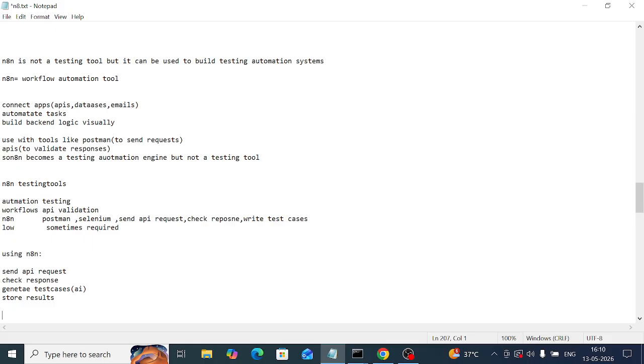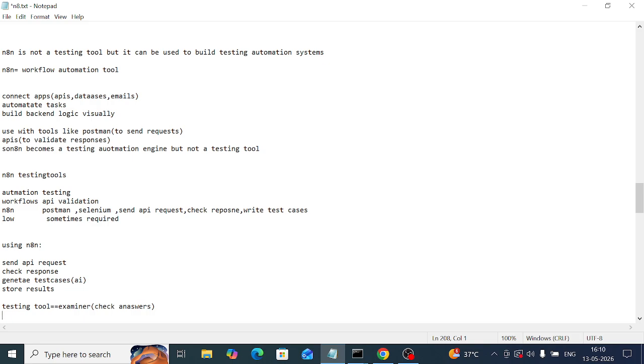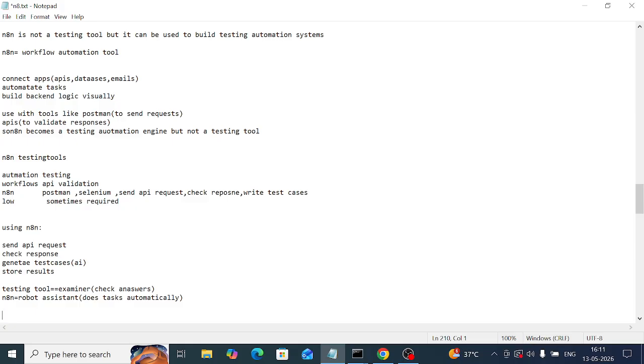A testing tool is nothing but an examiner checking answers. Why I am giving the differences between these two is that nowadays a few people are saying it's a testing tool, but it's not. An examiner checks answers. n8n is nothing but a robot assistant, that means it does tasks automatically.